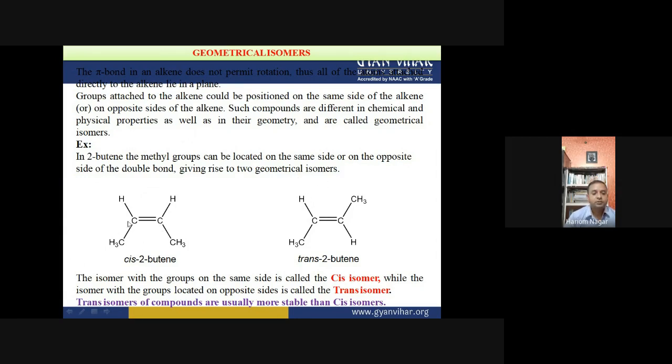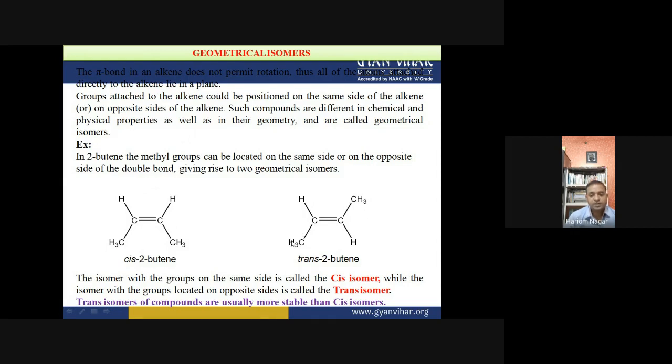This is cis-2-butene. How is this called cis-2-butene? Why is this called 2-butene? Because here the double bond is present at the second position of the carbon chain. So this is called 2-butene. Why the word but? But means a four-carbon chain, and at the second position the double bond is present. And in this 2-butene, two same groups, CH3 and CH3, are on the same side. So this is cis-2-butene.